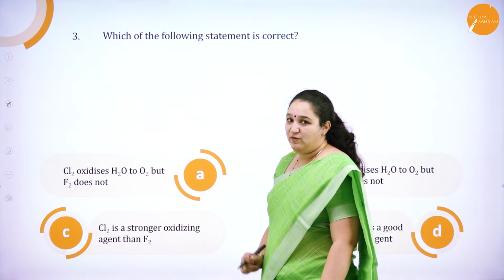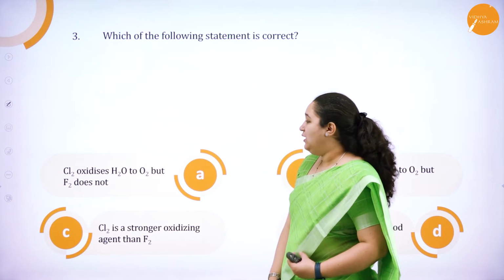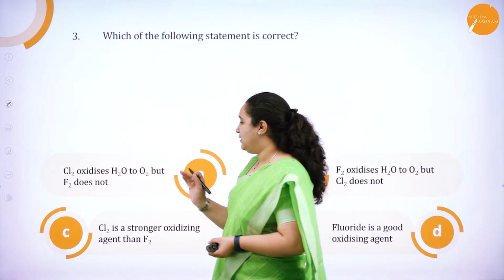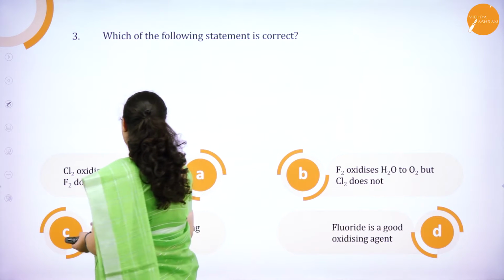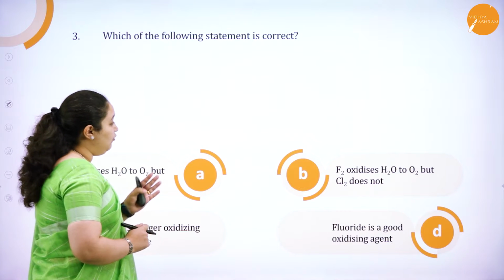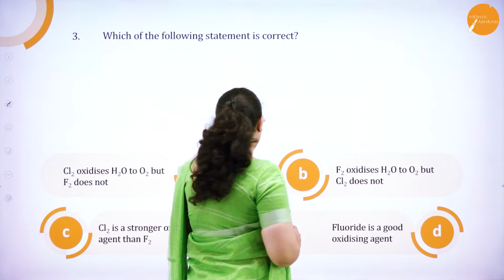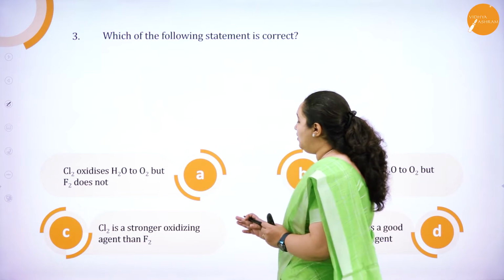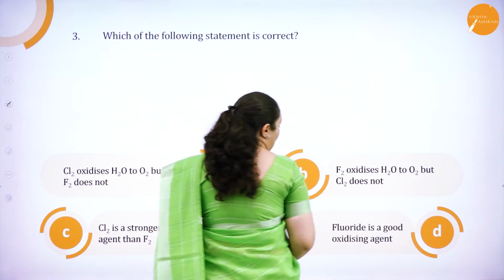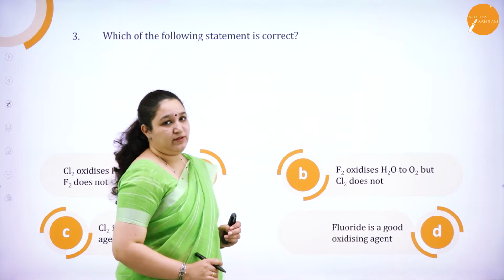Next question we have: which of the following statements is correct? Now here I shall read the options for you all. First one, chlorine oxidizes water to oxygen but fluorine does not. Fluorine oxidizes water to oxygen but chlorine does not. Option C, chlorine is a stronger oxidizing agent than fluorine. Option D, fluoride is a good oxidizing agent.